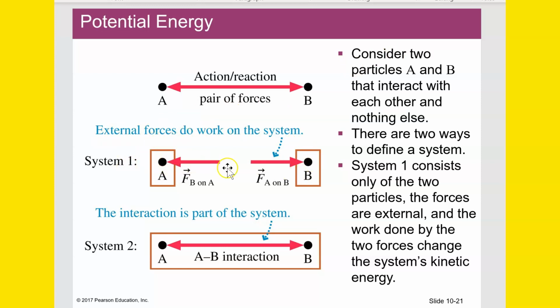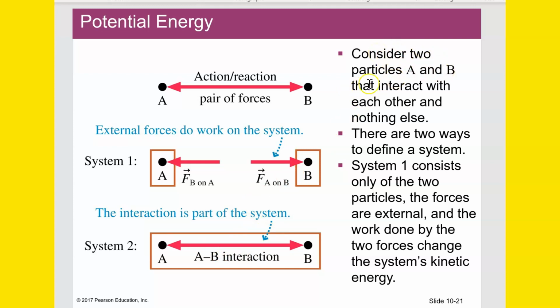So you could define the system this way. You could define the system as A has its own system and B has its own system. And if that's the case, then the force of B on A is an external work done on object A, and the force of A on B is an external work done on object B. The other way to define the system is to define A and B together into a single system. Then this is not an external work, it's an internal work. It's an internal force, not an external force. Both of those forces, A on B and B on A.